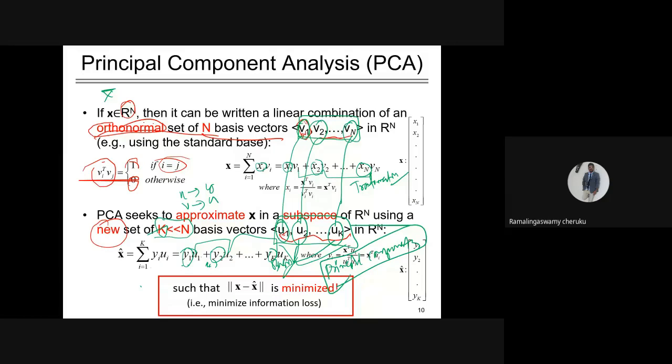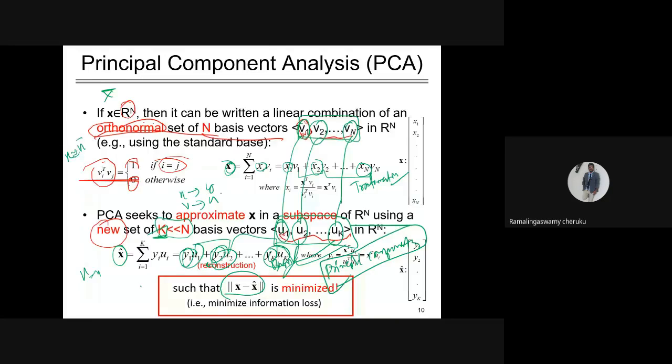Y1, Y2, up to Yk: this is the projection in the U1 direction, this is the projection in the U2 direction, and this is the projection in the UK direction. X is transformed, and X bar is not exactly equal to X because it consists of only K dimensions. If it consisted of exactly N dimensions, then X would equal X bar. Our idea is to approximate X so that X and X bar are almost equal, which means minimizing X minus X bar.